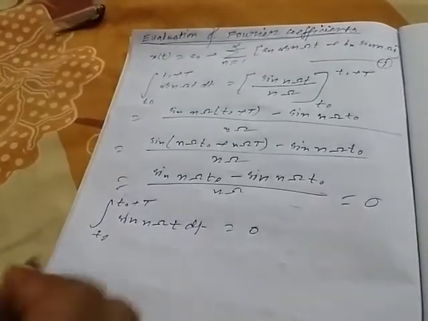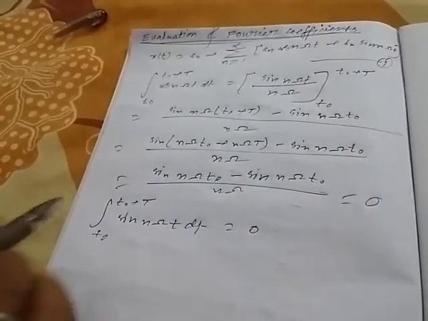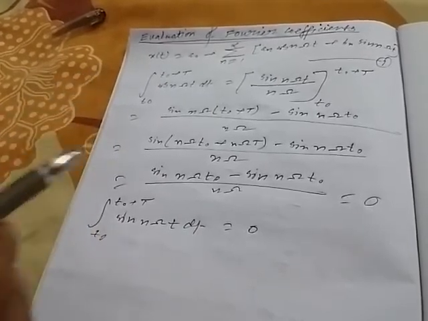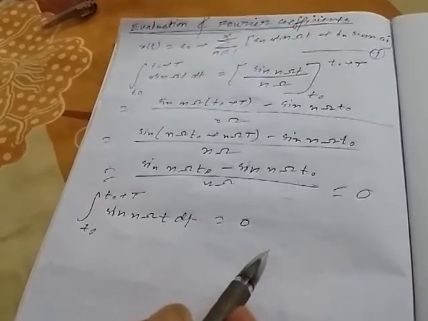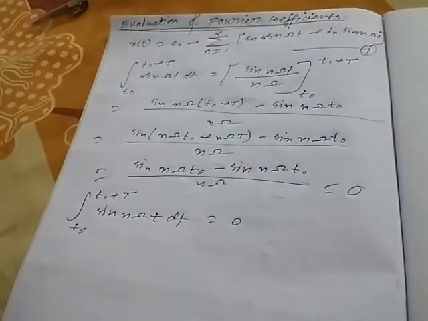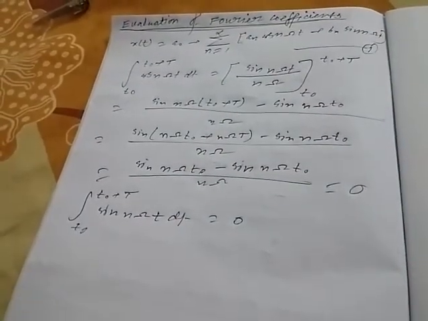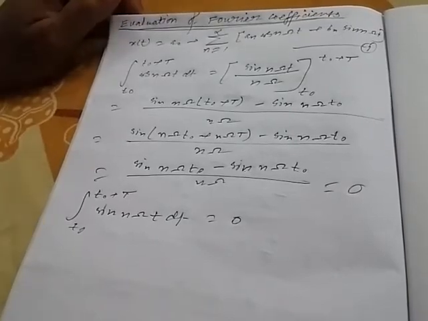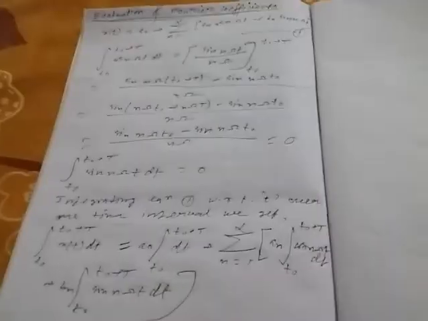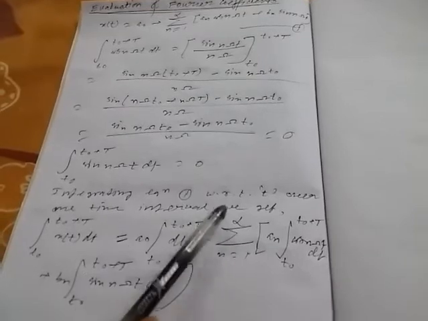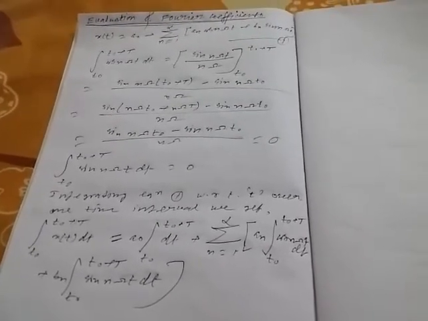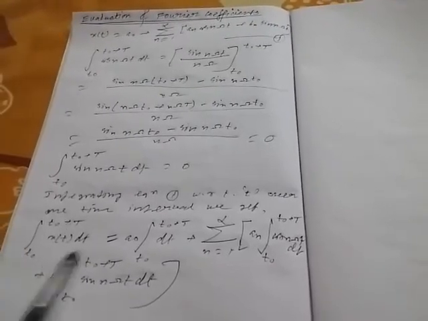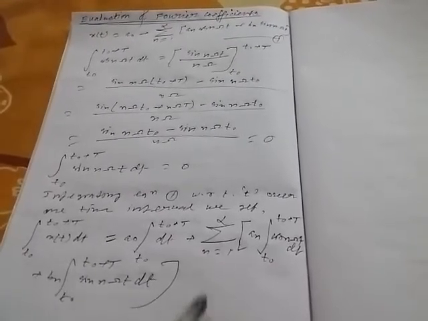So the integration over one time interval of any sine or cosine function will be equal to 0. Now, if we integrate equation number 1 with respect to t over one time interval, we get the integration over t0 to t0 plus capital T of x(t) dt equal to this.